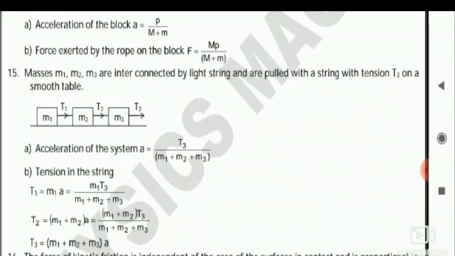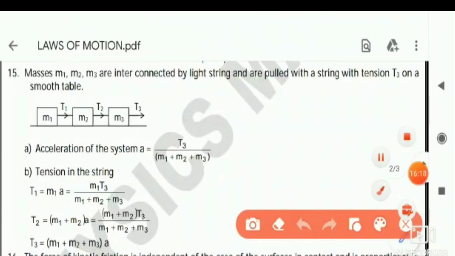Then masses M1, M2, M3 are interconnected by a light string. Light string means whose mass is negligible, mass is not there, and pulled with a string with tension T3 on a smooth table. So T1, T2, T3, three tensions are there. This is T1, this is T2, this is T3.